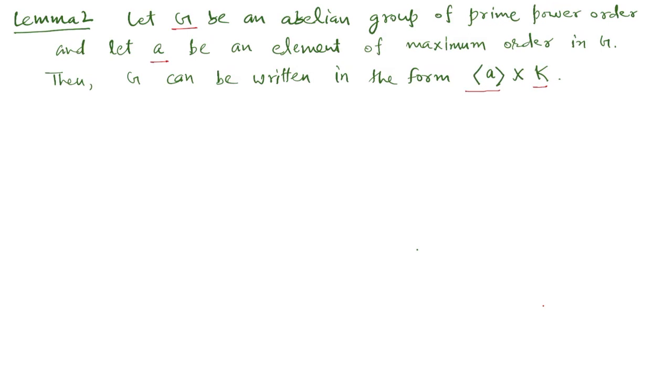Now let us understand this with the following example. Suppose the order of G is 2 to the power 4 into 3 to the power 5 into 7 cube.